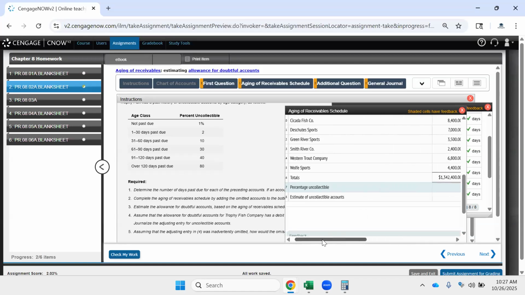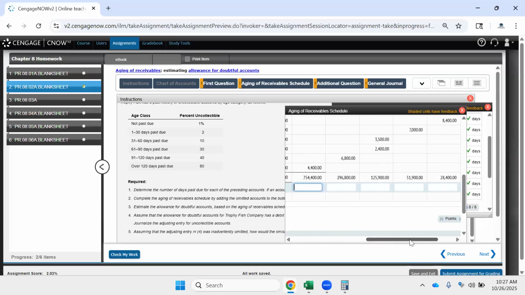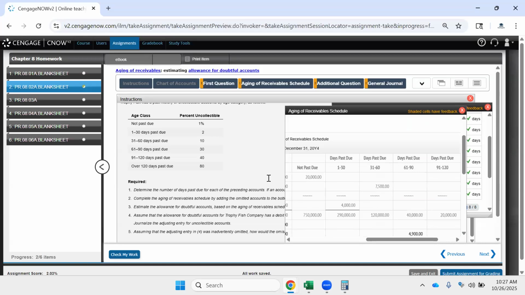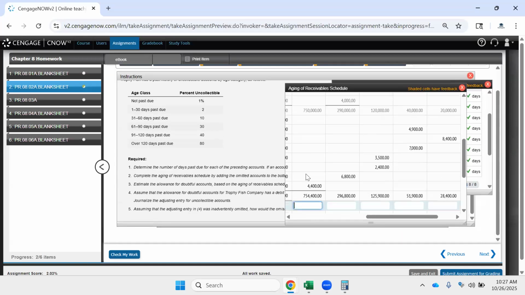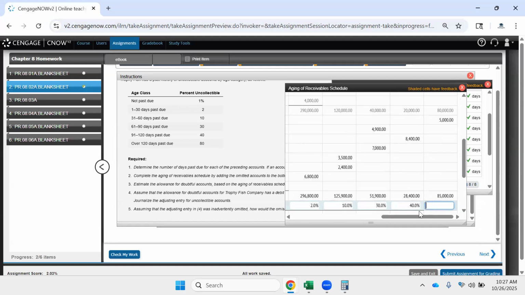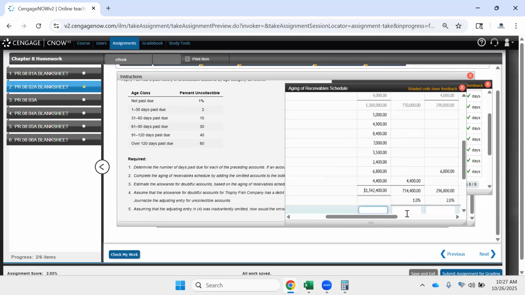But really, we're just a business, a fishing business, not a bank. And we're just looking at how past due it is and historical patterns to determine the percentage uncollectible. And so they give that to us, the percent uncollectible: 1%, 2%, 10, 30, 40, and 80%.